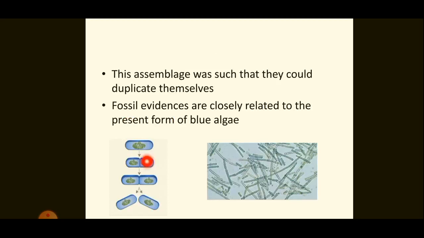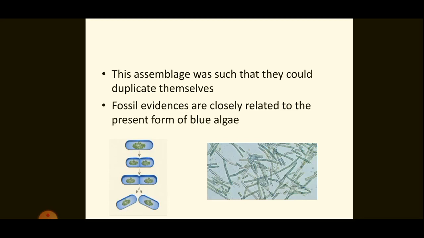It was like this binary fission in amoeba. The assemblage was in such a way that it was able to duplicate themselves. Therefore, inanimate matter was converted into living substances.